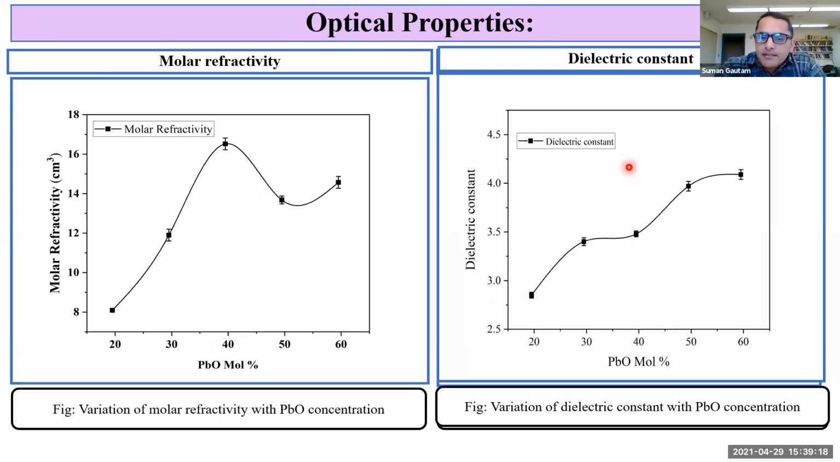This is the variation of dielectric constant with PbO concentration. It increases with increase in PbO concentration and it shows a plateau at around 40 mole percentage. So all these optical parameters support the variation of density discussed before, and major structural changes are happening in the glass at 40 mole percentage. So optical properties also show changes at this composition.